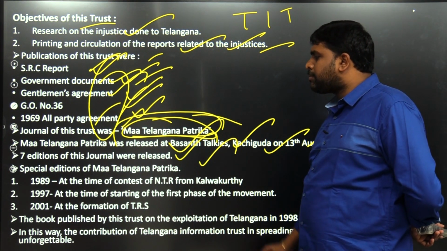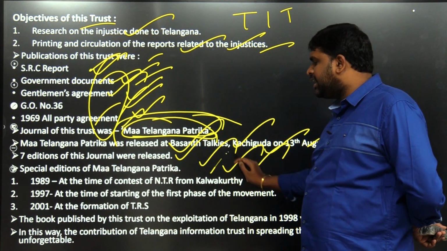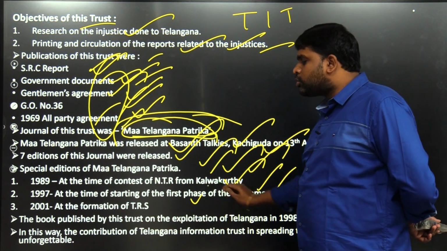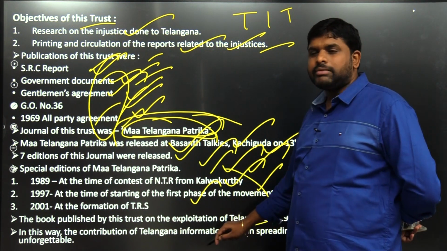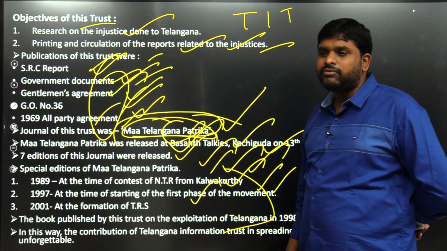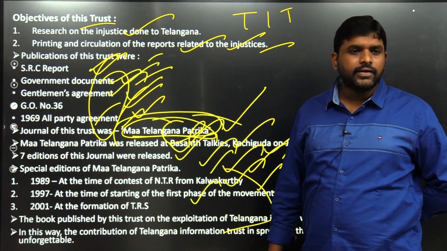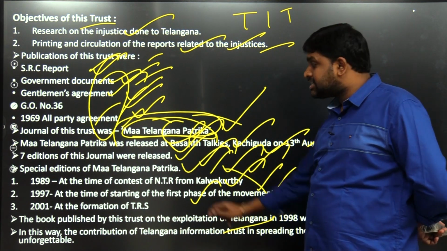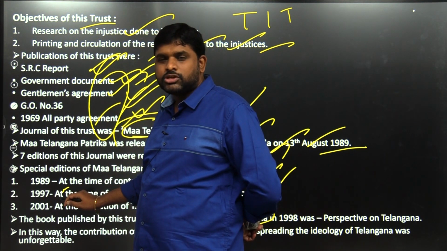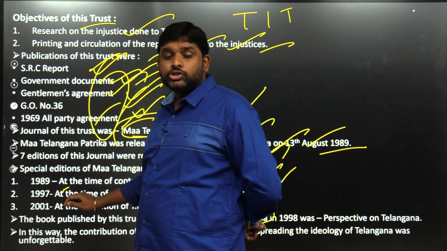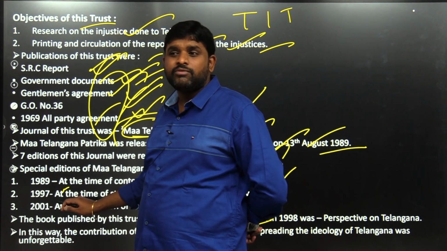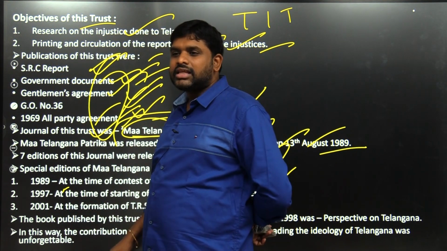Special editions of Ma Telangana Patrika: 1989, at the time of the contest of NTR from Kalvakurthy; 1997, at the time of the starting of the first phase of the movement; 2001, at the formation of TRS. Three times they published this Ma Telangana Patrika and distributed it freely to the public about the information which is happening in Telangana. When NTR was contesting, why? See the year. 1984 to 1989, five years he was the chief minister. Again he was contesting. So people told, don't vote for him. If we vote, the Telangana aspiration will die. So what they printed? Ma Telangana Patrika.